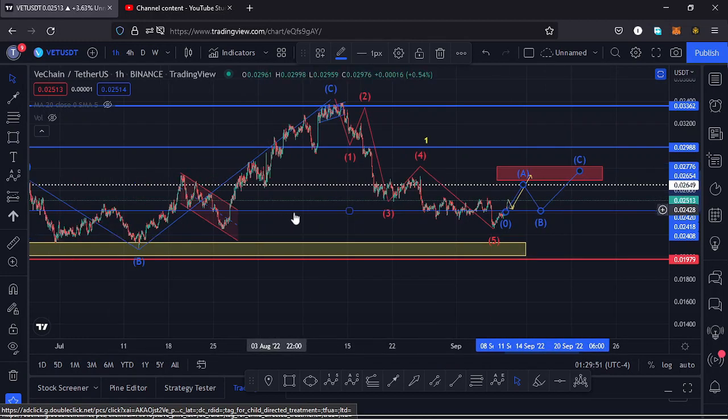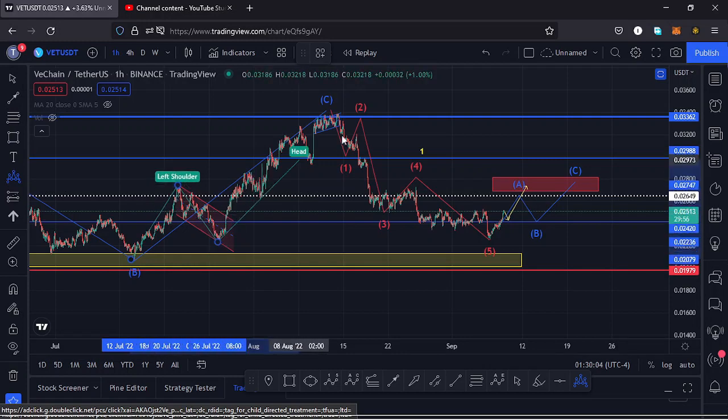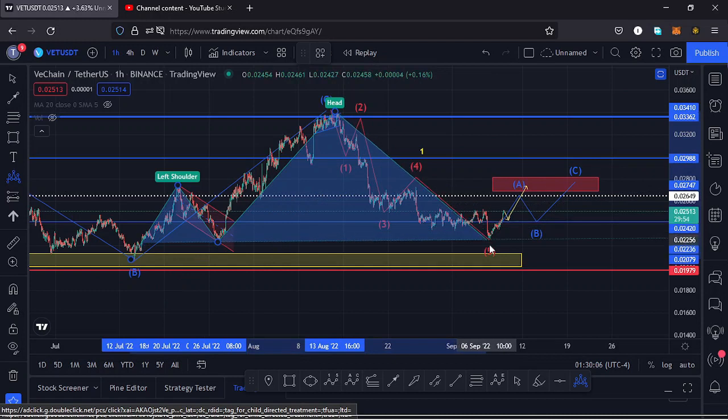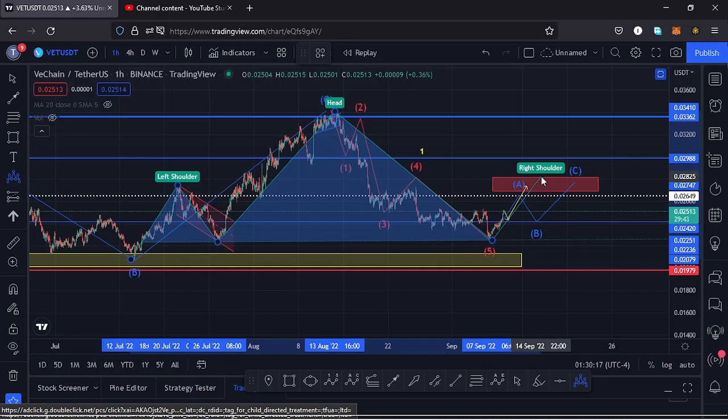And in case that movement plays out here on this chart, that will be completing the formation of a head and shoulders pattern. And if I draw it out here on the charts, we can have this as the left shoulder of that head and shoulders pattern. Then we have the head right here, then we have the formation of the neckline. And in case the formation of our wave C is done here by getting us into that red target area, then we can have the formation of the right shoulder, then expect lower prices, then see a breakout to the